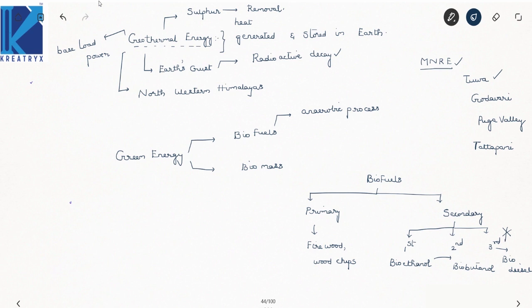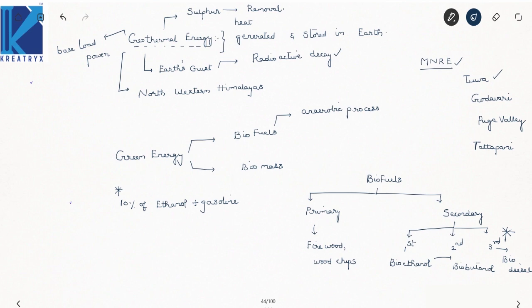This is the main thing the government is focusing on now. The government has made it mandatory to blend 10% of ethanol in gasoline, in order to curb the pollution. Now these are the types of biofuels.